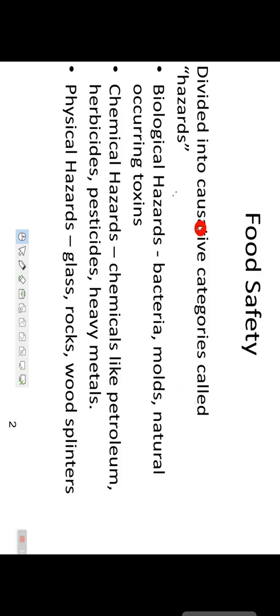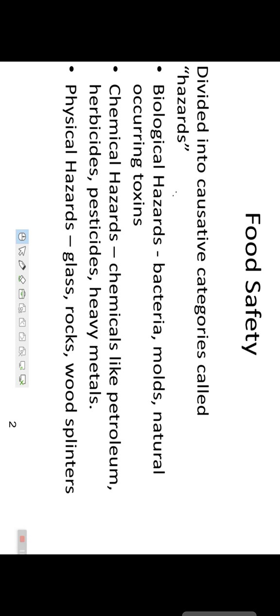The organisms, the microbes which spoil the food, right? Or some microbes which are helpful for the food industry, that also comes under food microbiology. And the microbes which cause or spoil the food, that comes under a hazard.